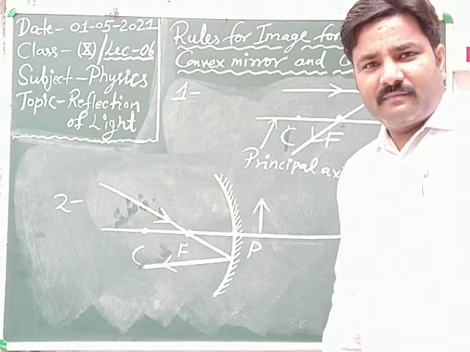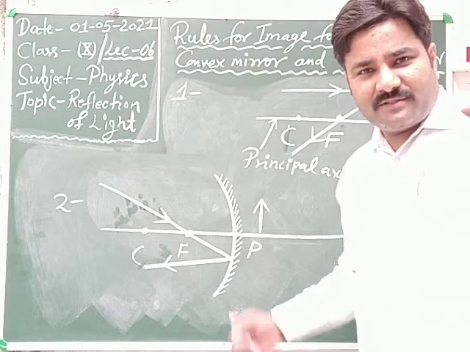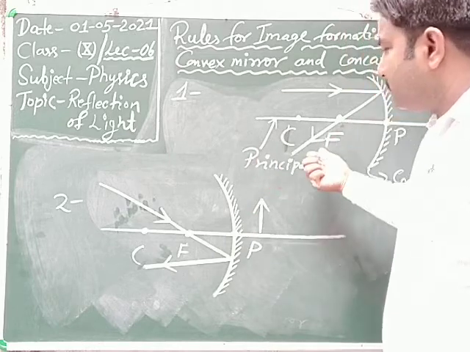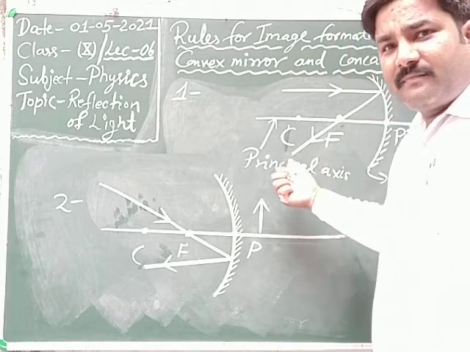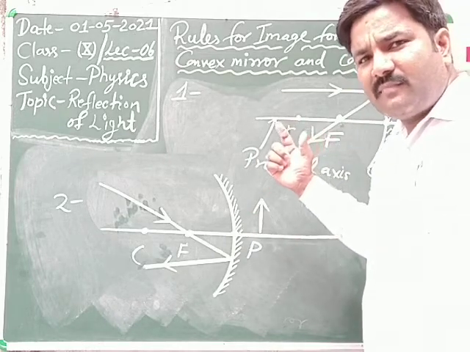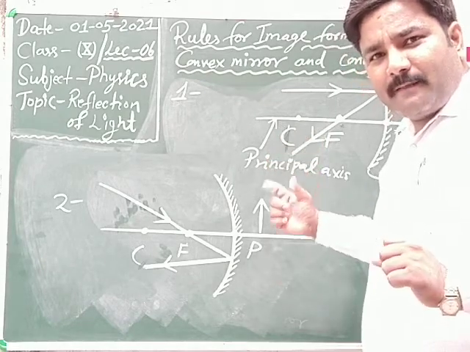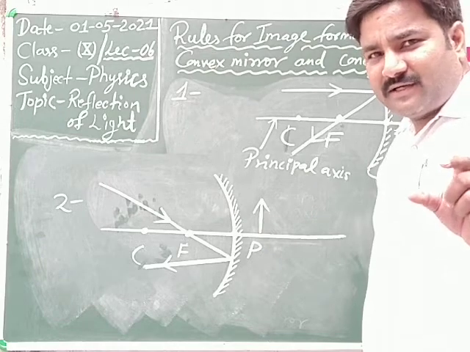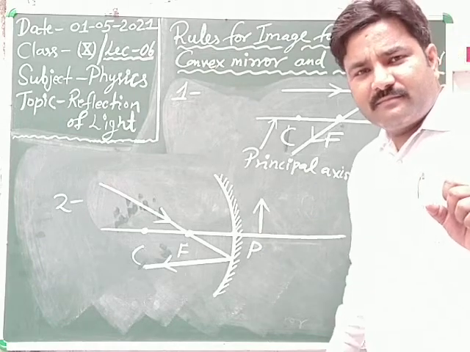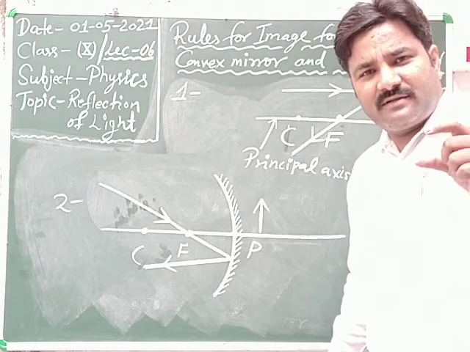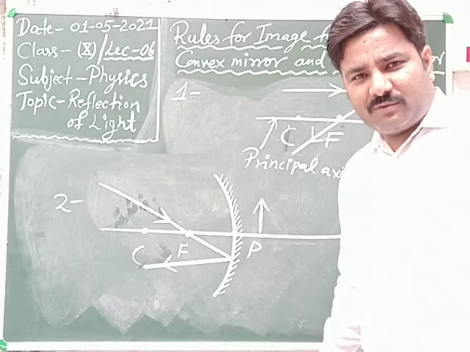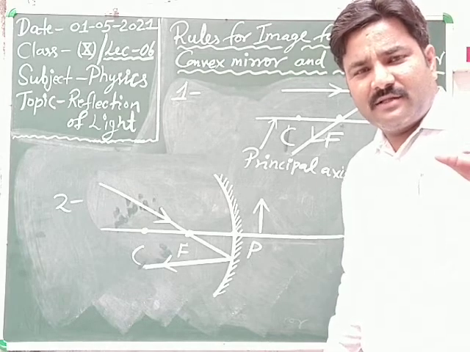In convex mirror the ray appears to be coming from focus, and here it actually passes through focus. And in convex, the ray goes towards the focus but does not actually meet the focus, then after reflection becomes parallel to principal axis, approaching towards focus but never meeting at the focus point.